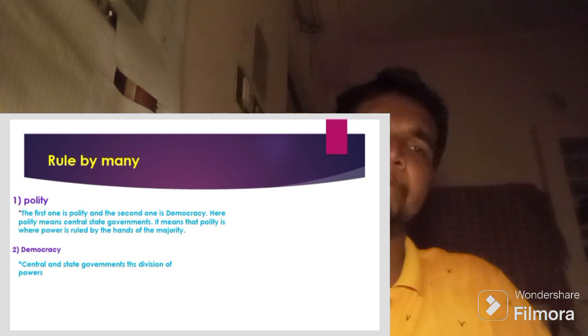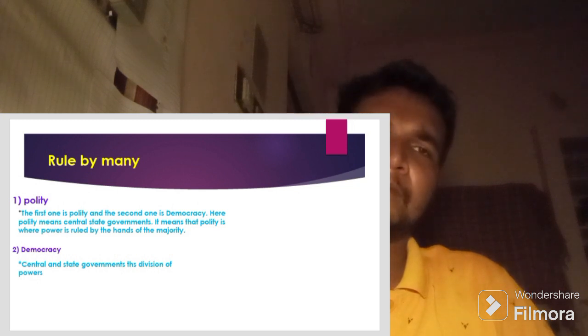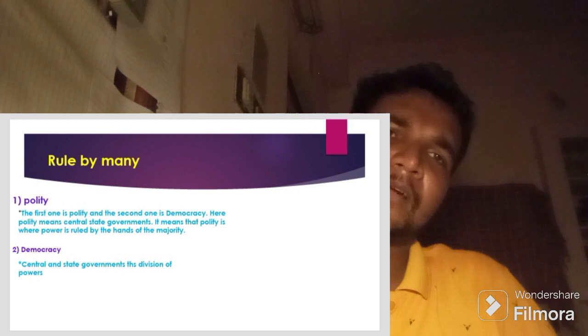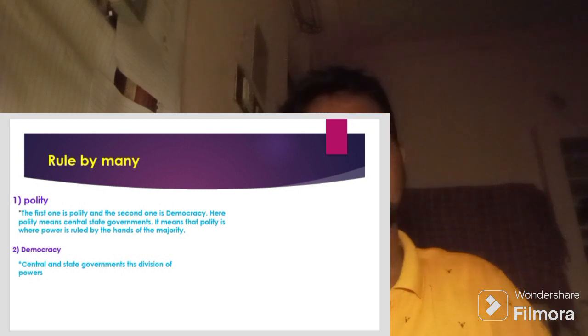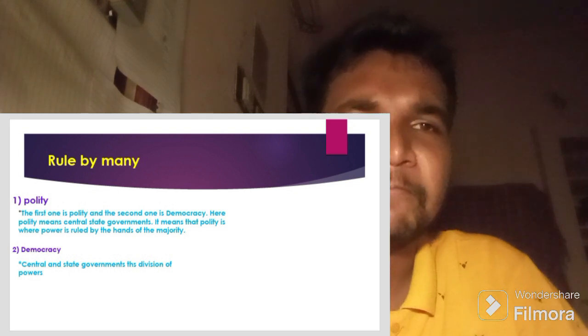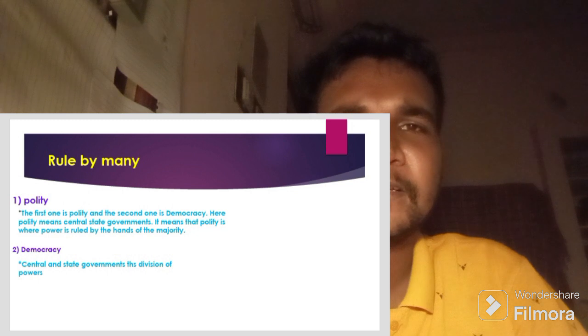The Constituent Assembly was formed in 1946. Its chairman was Dr. Babu Rajendra Prasad, who is also the first president of India. In that time, we had independence, but there was no idea what kind of government we needed.